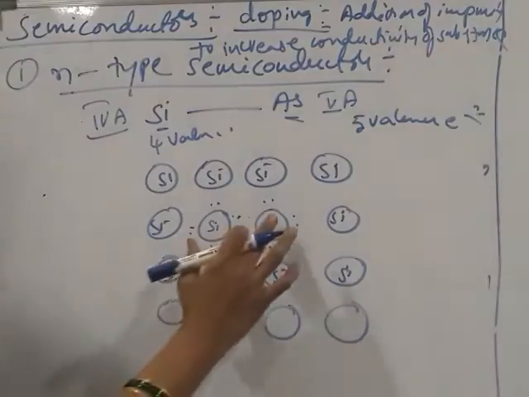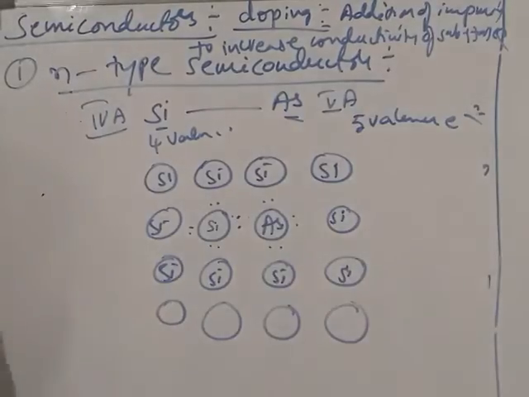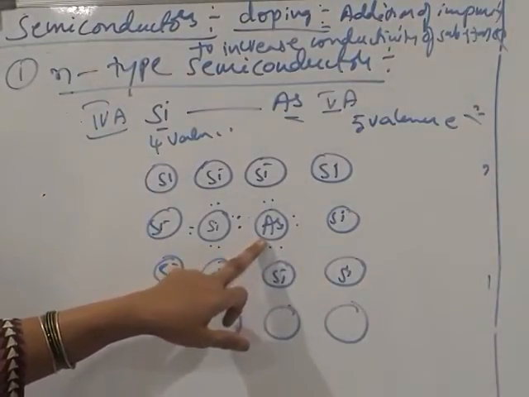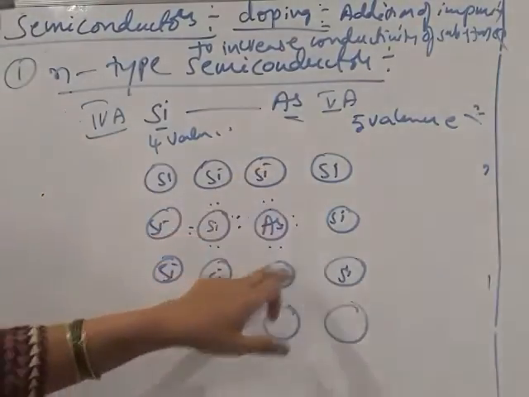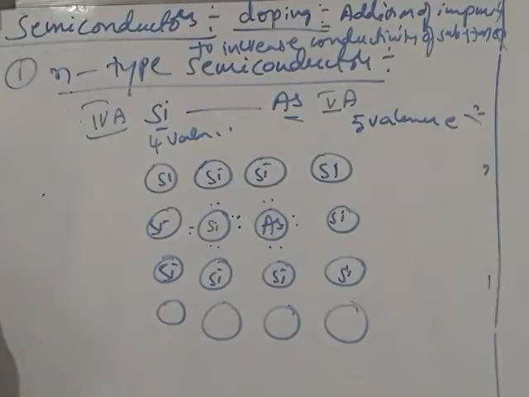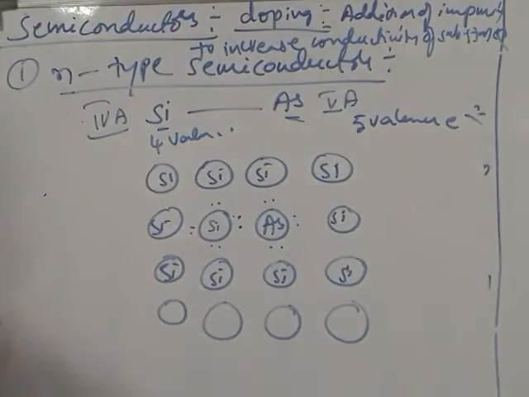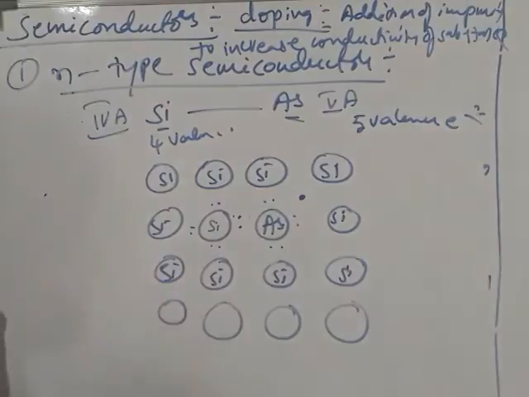If arsenic occupies the position of one silicon atom, it forms 4 bonds with the nearest 4 silicon atoms and has 1 more valence electron. That excess electron occupies the interstitial position like this.